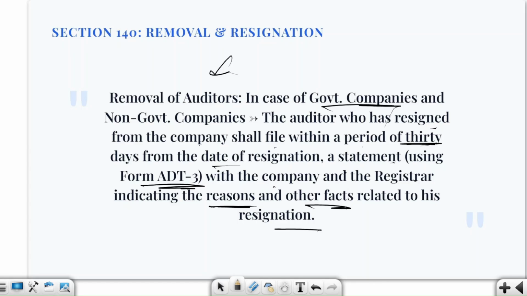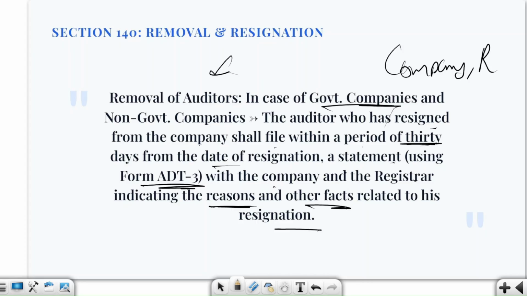And who will get this ADT 3? For a normal company, the auditor files it with the company and the registrar, and the auditor has to file this form within 30 days only. But with a government company, there is one extra destination, that is the Comptroller and Auditor General of India, and within 30 days of resignation, the auditor must additionally file this statement with the CAG.